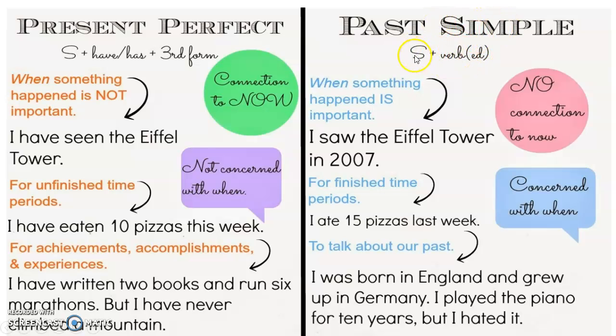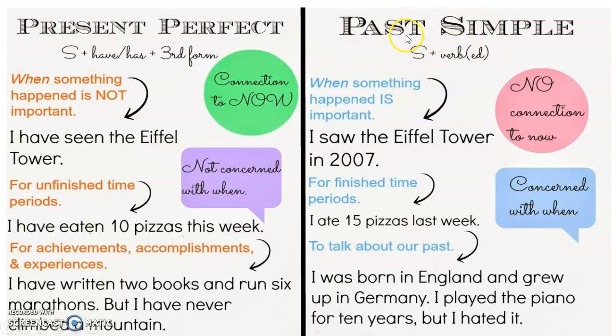Also, in past simple, when we are talking about negatives and questions, we need to use did, okay? For example, I didn't do my homework. So we need did and not to make a negation. And the main verb is do, right? But the auxiliary that we use is did. I didn't do my homework. And for questions, you only need to switch positions. Did you do your homework? The only thing that you have to do is switch the position, okay?